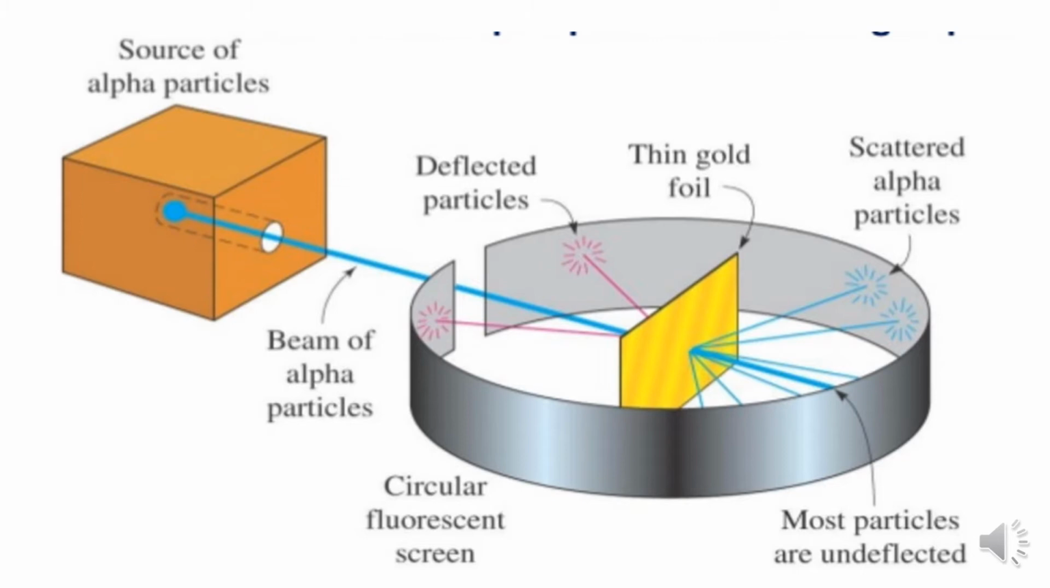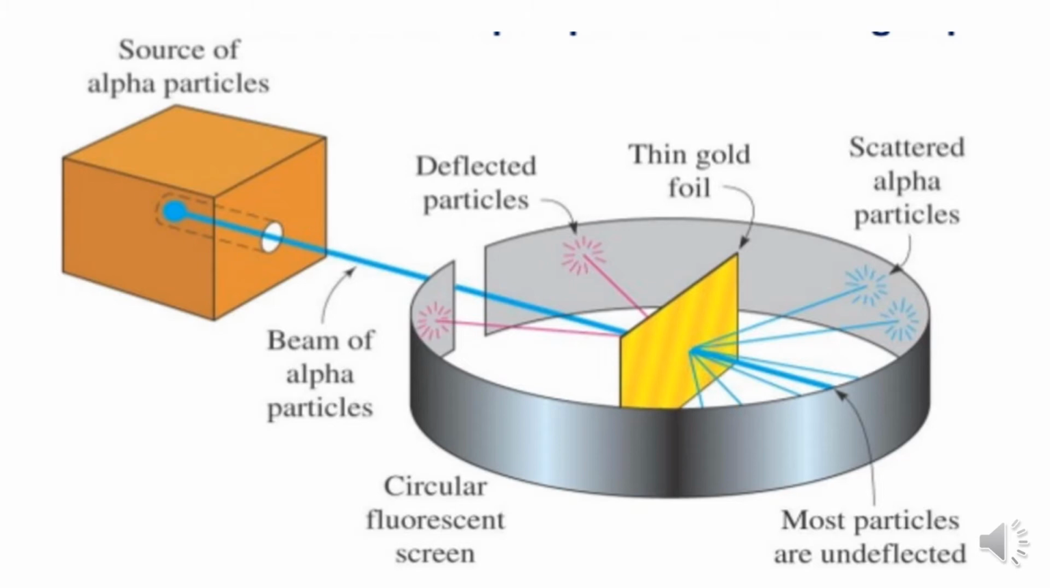You know why he took gold foil? Because gold is a highly malleable metal. And he took a circular fluorescent screen, not fully closed, which was coated with zinc sulfide. And why? To get the bright flashes. When the experiment took place, he wanted to see the observations, what actually happens. So those flashes could be visible when zinc sulfide is coated on this fluorescent screen.